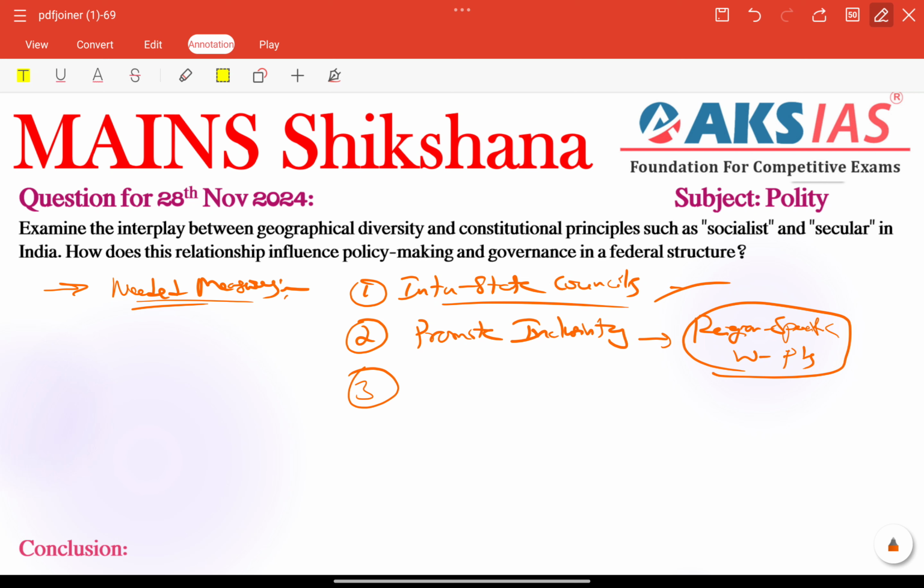Other than that, we can also focus on enhancing secular education, by incorporating regional histories and cultures into school curricula, which is the best option. Secular education also we need to provide here.